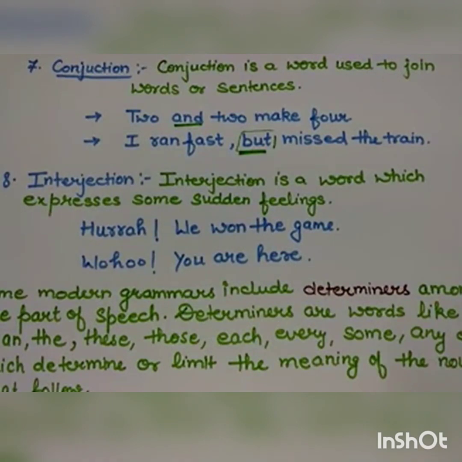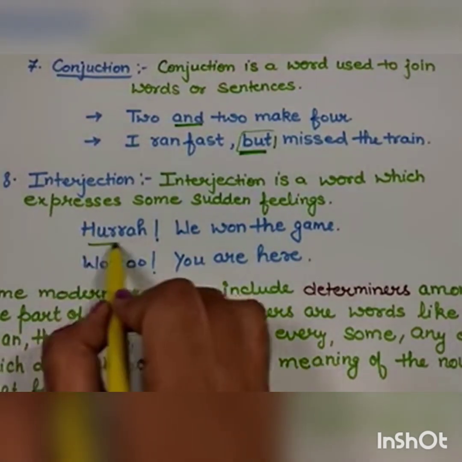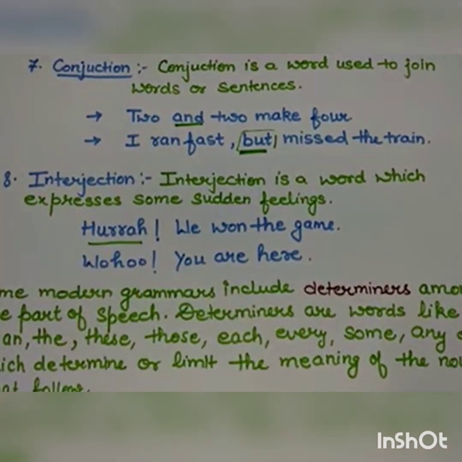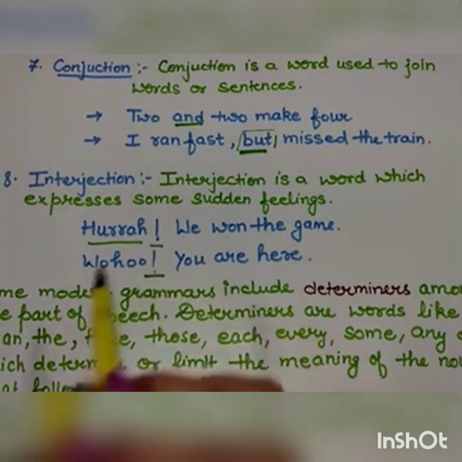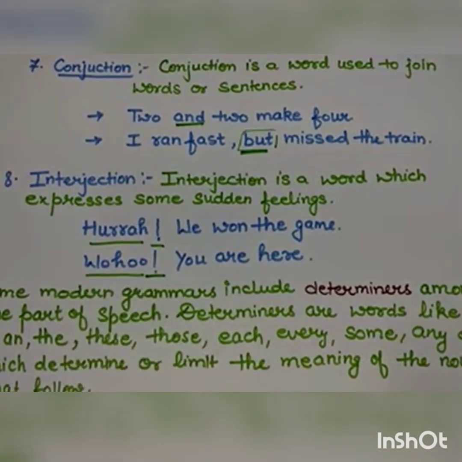The last part of speech is interjection. Interjection is a word which expresses some sudden feelings. Like, hooray, we won the game. Here, the word hooray is an interjection. Like, whoa, you are here. You can see this exclamatory sign and can identify the interjection.